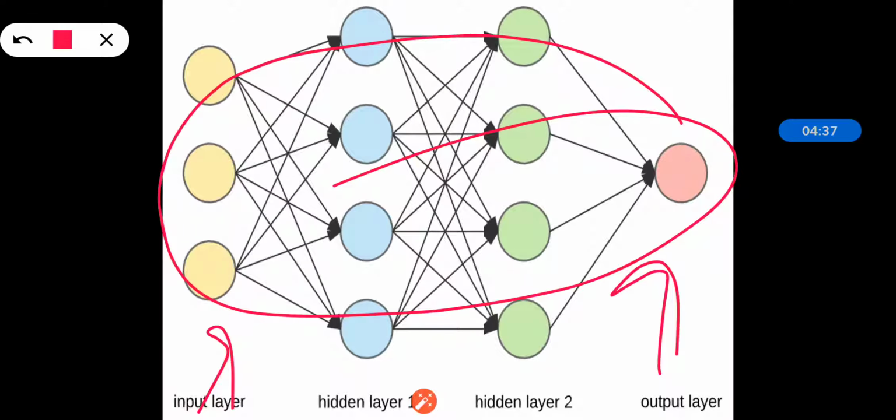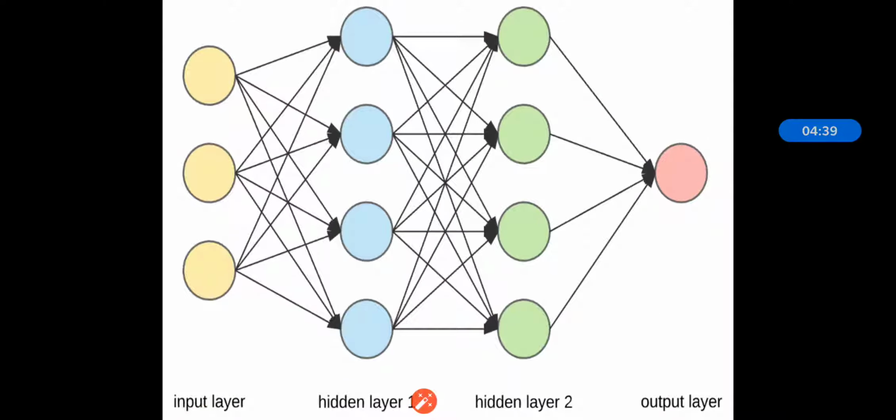So we can see this is the architecture of the neural network, where we have the input layer, output layer, as well as the hidden layers. So this is all about the design of neural net architecture and the flow of information. In our next section we will see the neural network components.